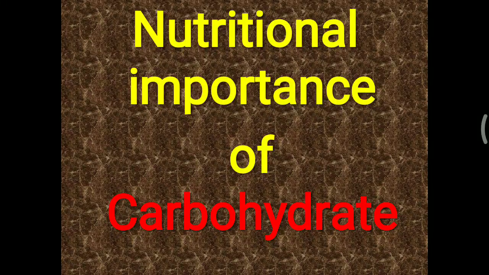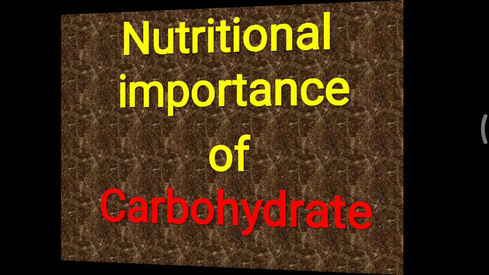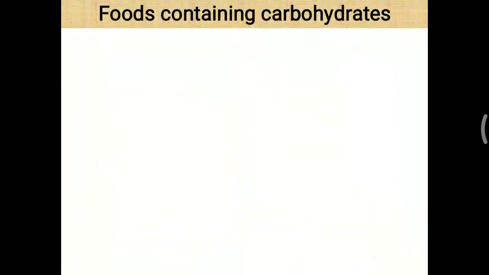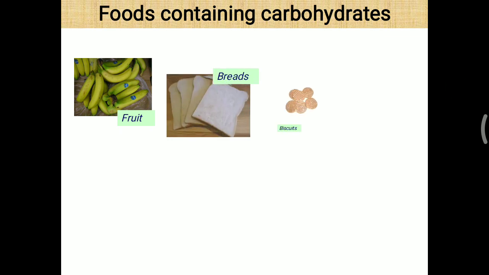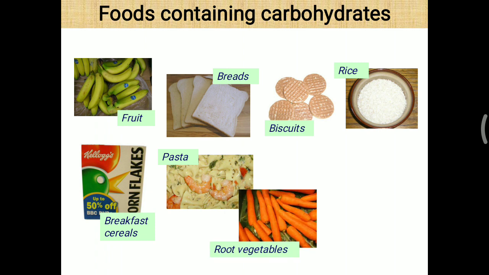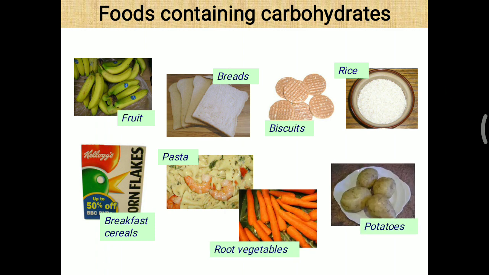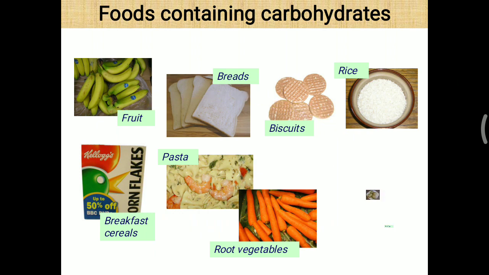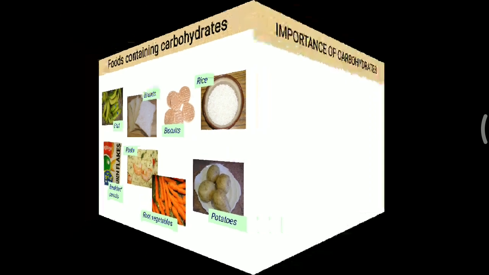Today's topic is the nutritional importance of carbohydrate. In detail of this importance we will look. First we will look at the foods which contain carbohydrate. So fruits, breads, biscuits, rice as well as breakfast cereals, pasta, root vegetables and potatoes. Mostly all these are routinely part of our diet, and they contain an abundant amount of carbohydrate.